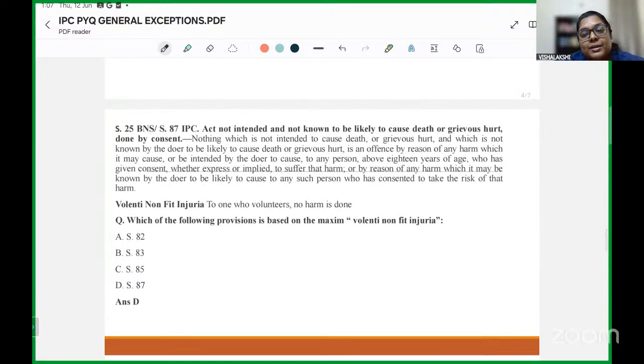The next one is in context of the fact that if you consent to a certain action, then it can reduce your liability.